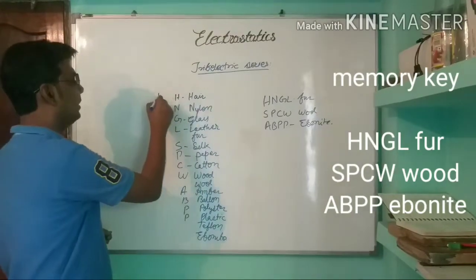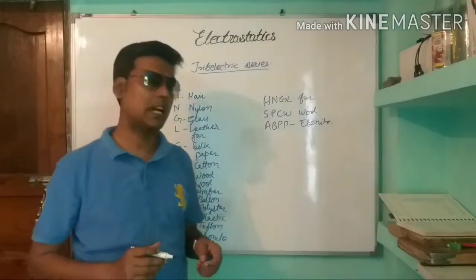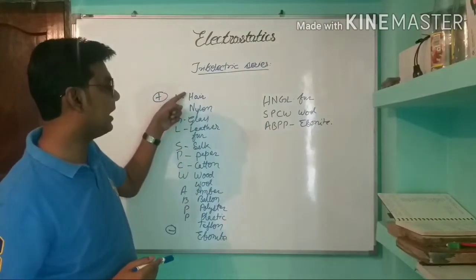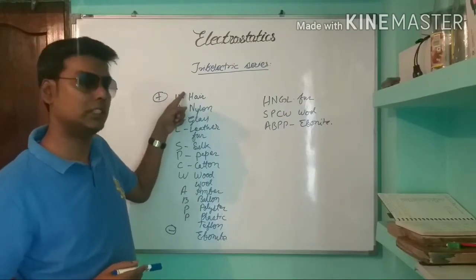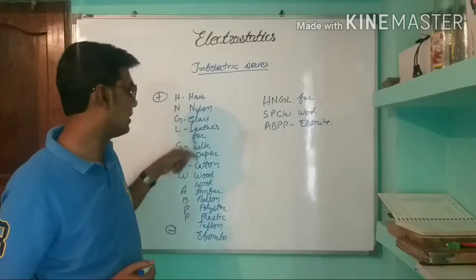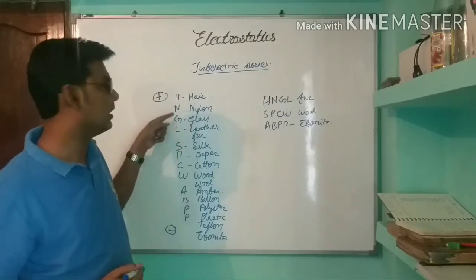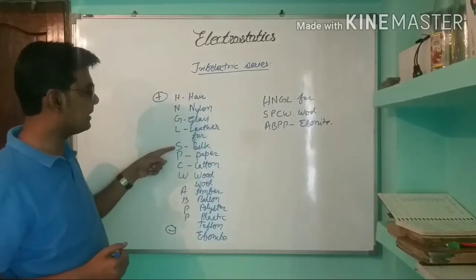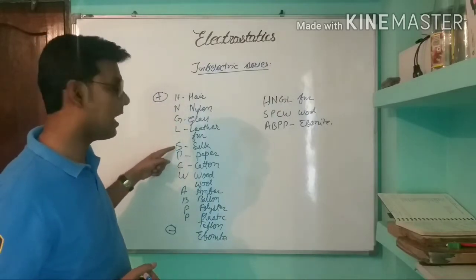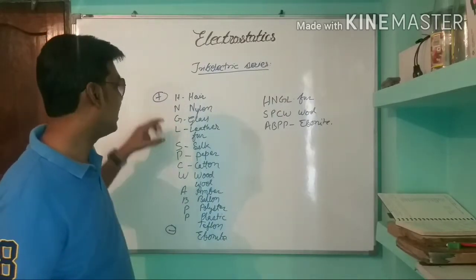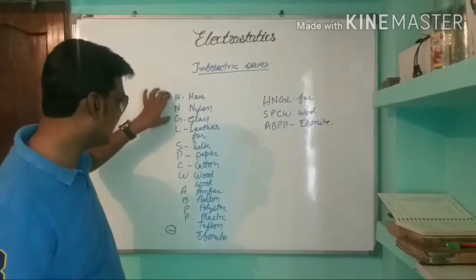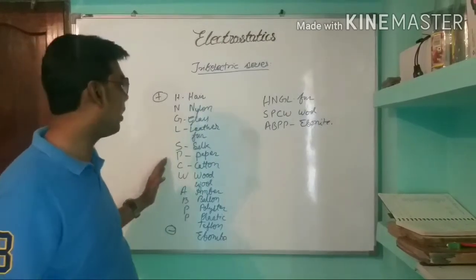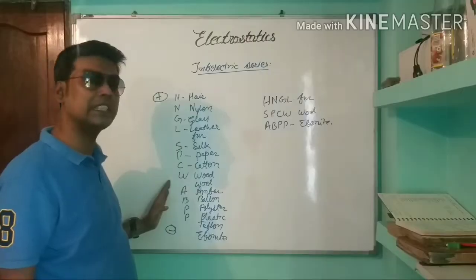Now the topmost will be positively charged and the bottom will be negatively charged. That means when we rub hair and nylon, hair will be positively charged and nylon will be negatively charged. In the same way, with hair and glass, hair will be positively charged and glass negatively charged. Now glass and silk: glass will be positively charged and silk negatively charged. This series has been developed according to a lot of experiments performed.